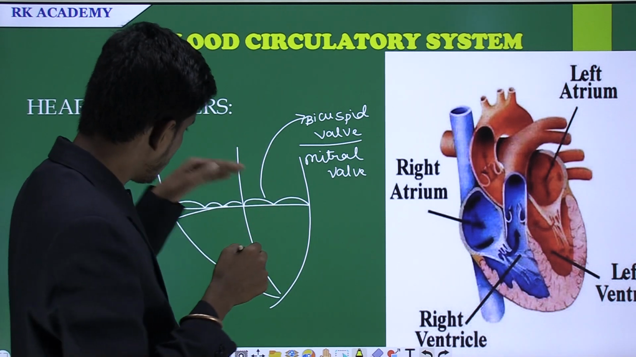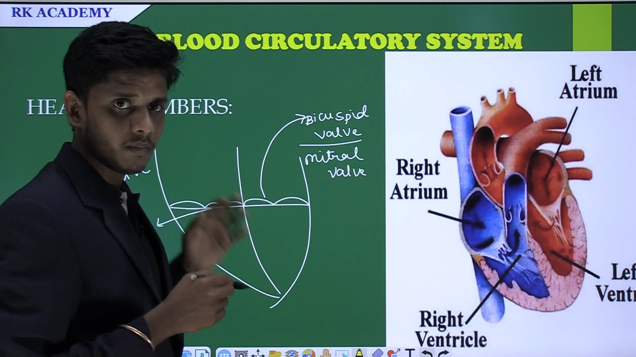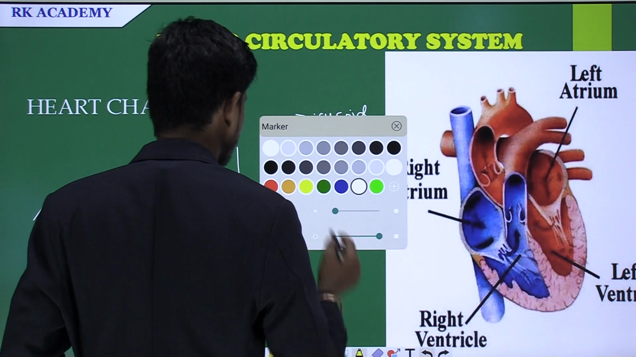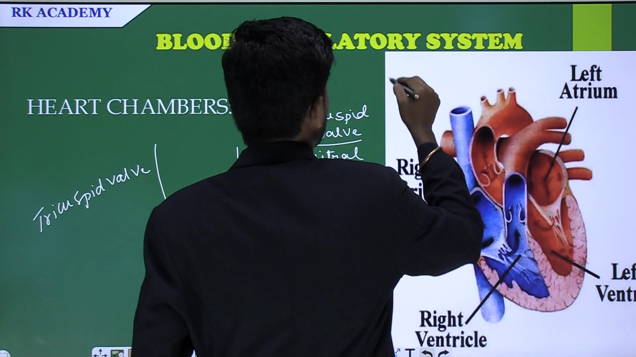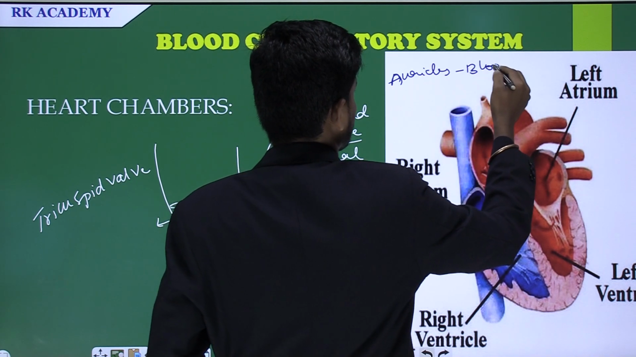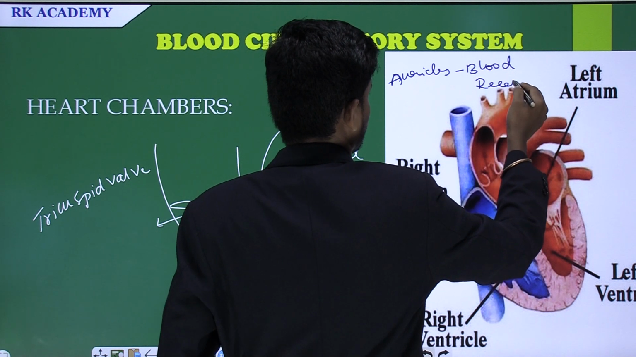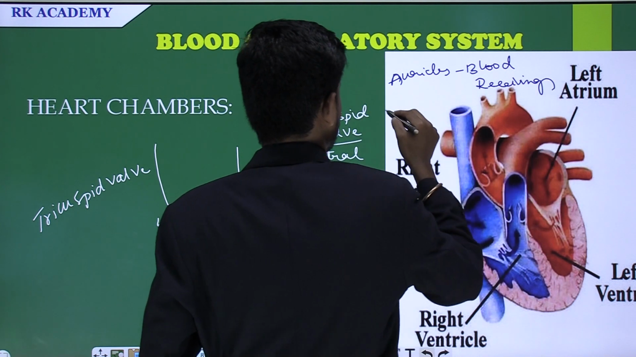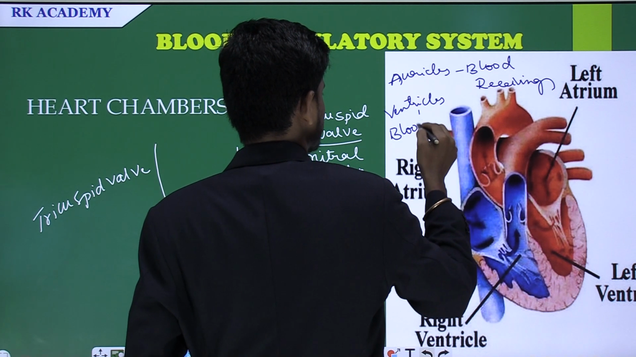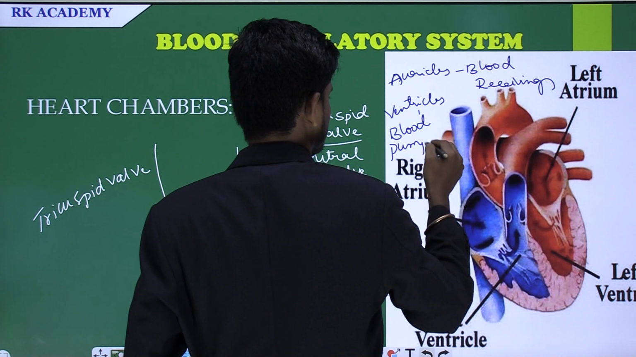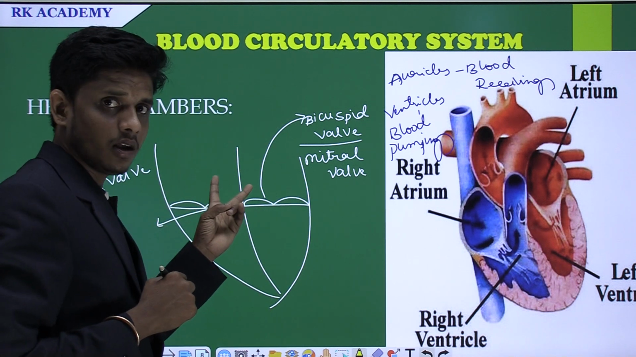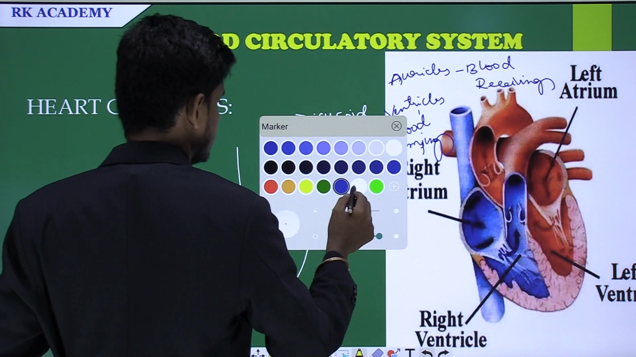This allows the blood into the lower chambers and does not allow the blood to flow backward into the auricles. Also, the auricles are blood receiving chambers, and the ventricles are blood pumping chambers.